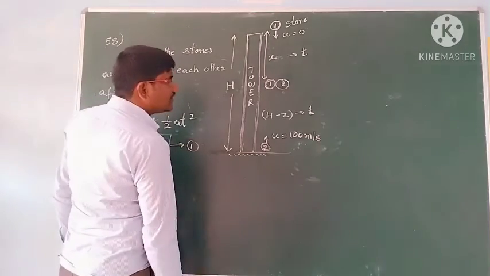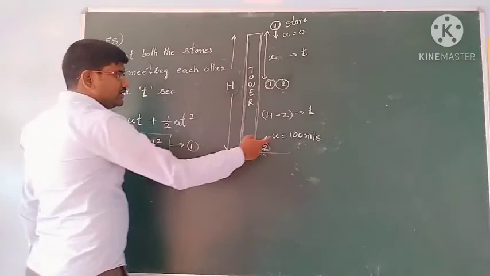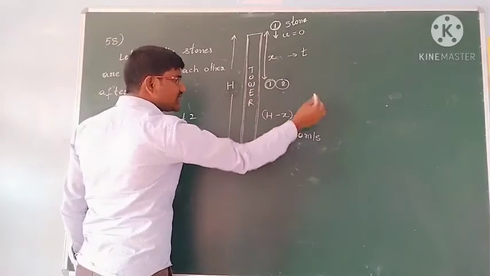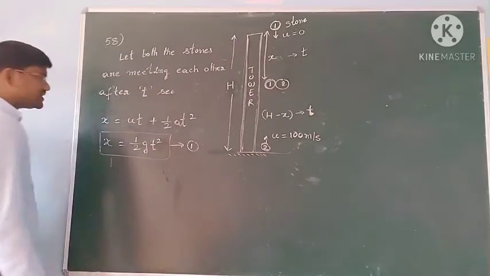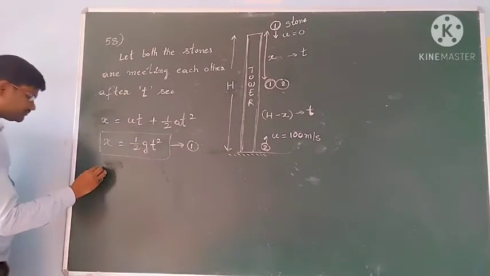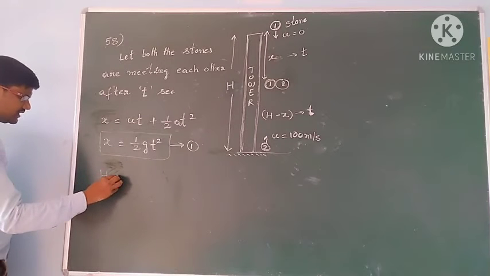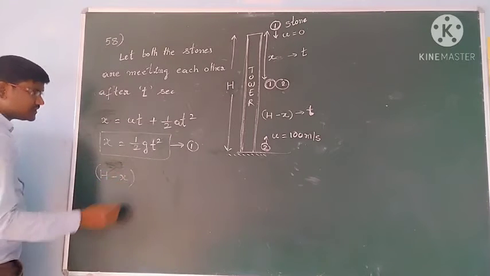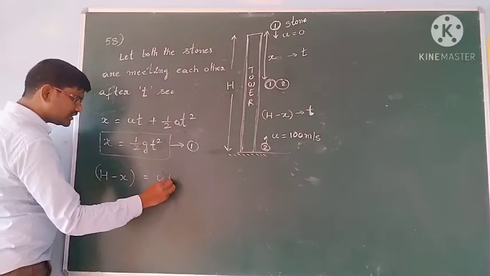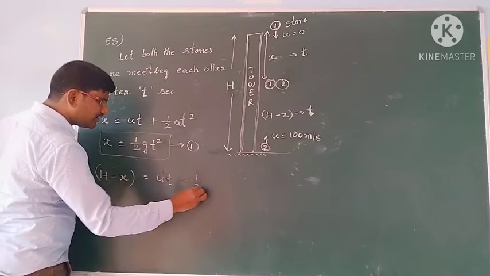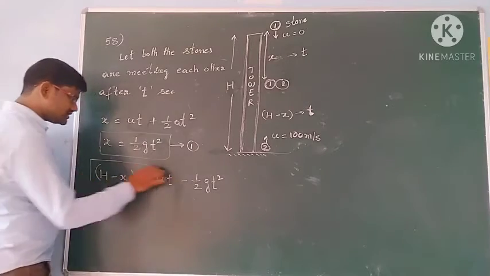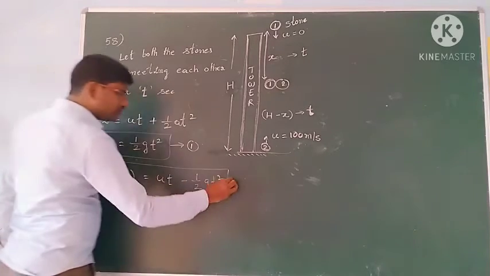Then in the same t seconds, it travels h − x distance. So for the second stone, the displacement traveled, h − x, is with an initial velocity of u, in time t. Since it is going upward, minus ½gt², you have to write it. This is equation number 2.